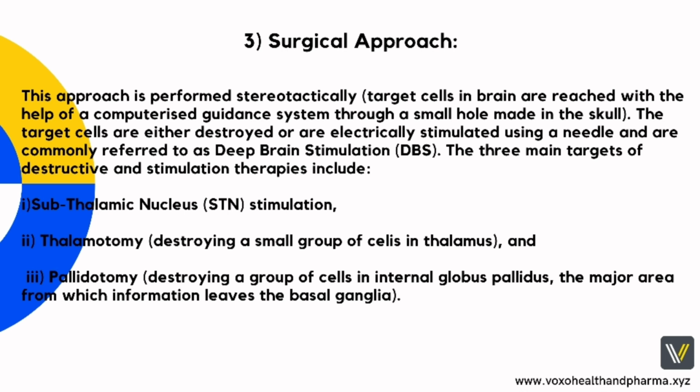The three main targets of destructive and stimulation therapies include 1. Subthalamic nucleus stimulation. 2. Thalamotomy, destroying a small group of cells in thalamus, and 3. Pallidotomy, destroying a group of cells in internal globus pallidus, the major area from which information leaves the basal ganglia.